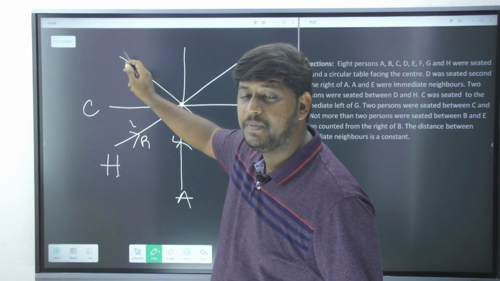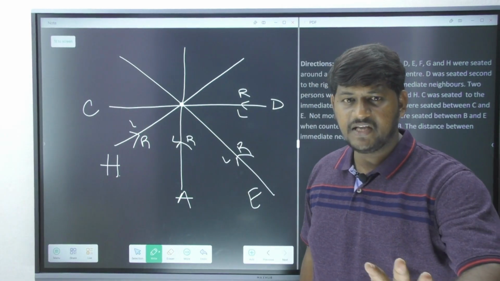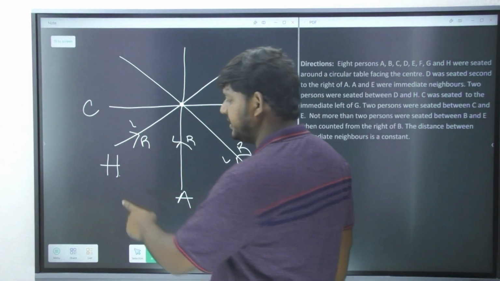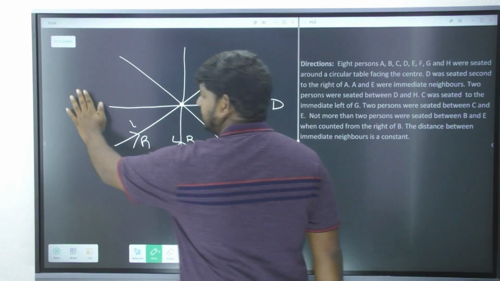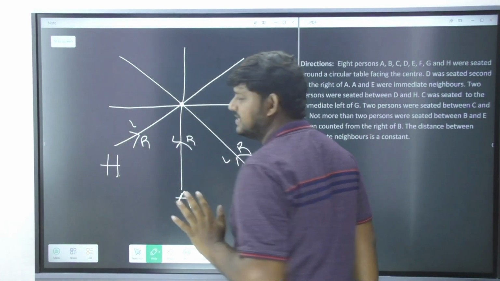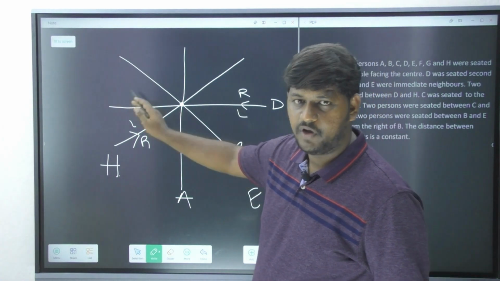If I bring G here, it becomes the immediate right. But C has to be seated immediate left of G, and here it is already occupied by H. So that is why I cannot bring C towards the immediate left of H.